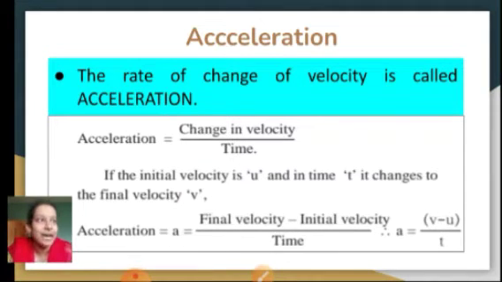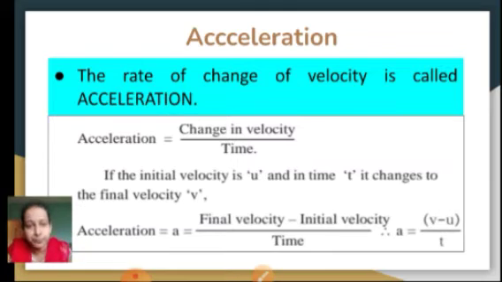Even you might have heard about an accelerator in your scooter or maybe a car. That means you go on changing the speed or the velocity of the vehicle. Especially on the scooter, you will do like this, right? That is called accelerating. That means you are going on changing the velocity at every time interval, after a few seconds or minutes or maybe an hour. It goes on changing with time. So that is acceleration.